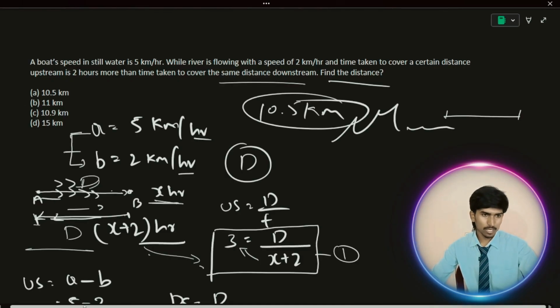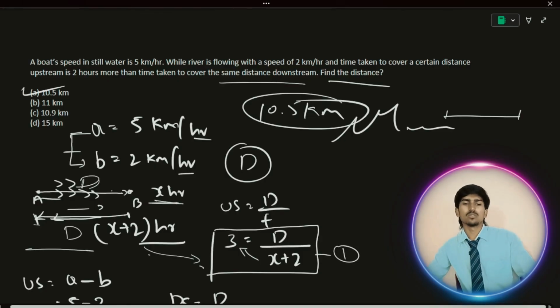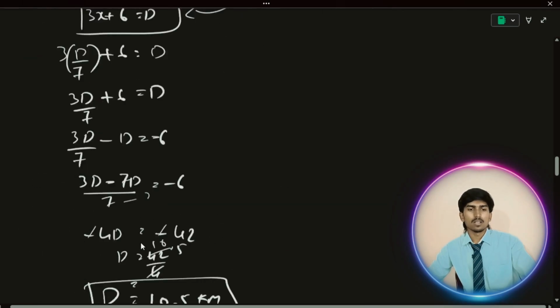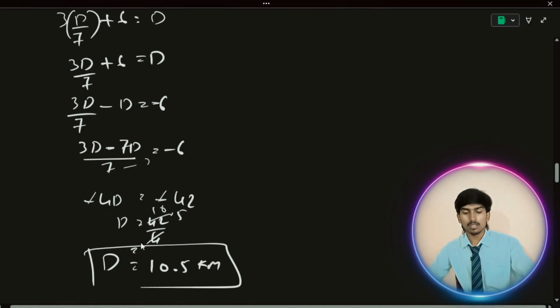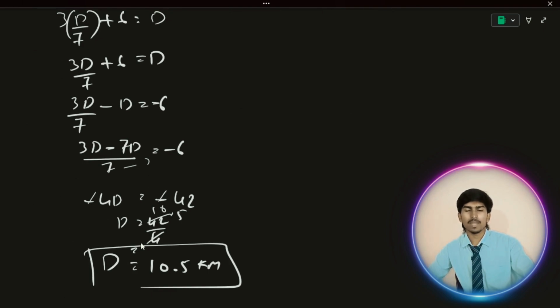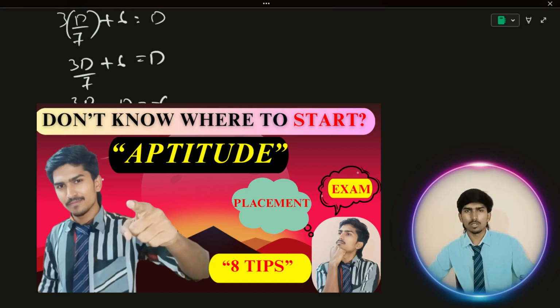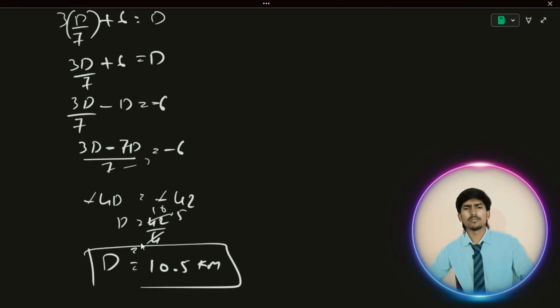Do we have the option? Yes, we have that. So you can do it directly also; you don't have to do this many steps. This is all about the boats and streams concept. If you don't know how to solve aptitude problems and you want some motivation on this, I already did a video. Please go and watch it, and you'll get a clear idea. Mainly you should understand the problem and put in the related formula to solve it. That's all, nothing more is there in this concept. So this is all the concept of boats and streams.